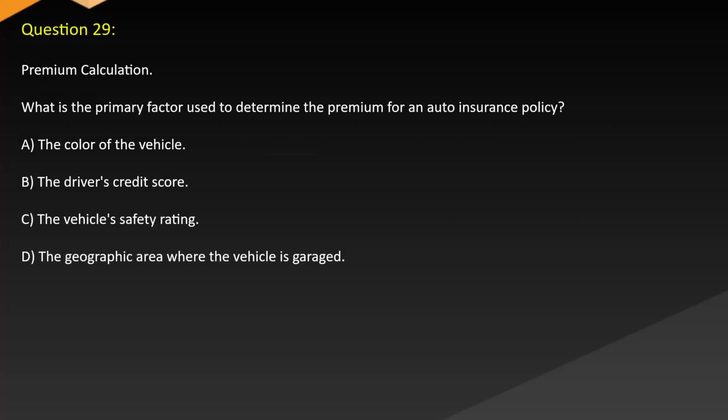Question 29. Premium calculation. What is the primary factor used to determine the premium for an auto insurance policy? A. The color of the vehicle. B. The driver's credit score. C. The vehicle's safety rating. D. The geographic area where the vehicle is garaged.